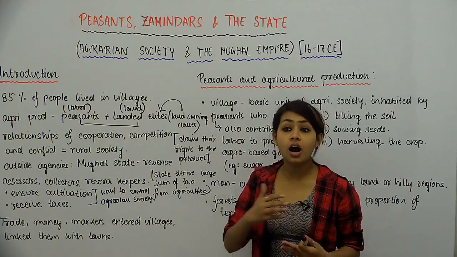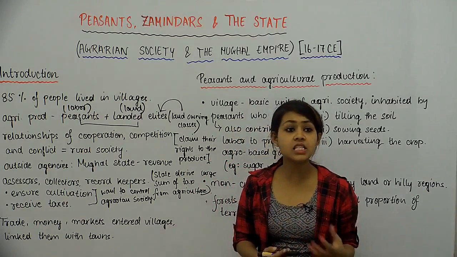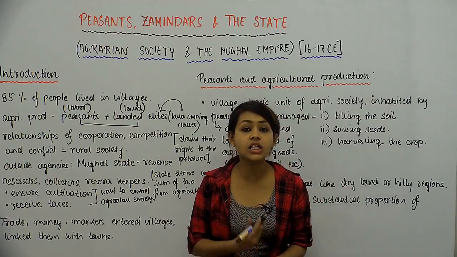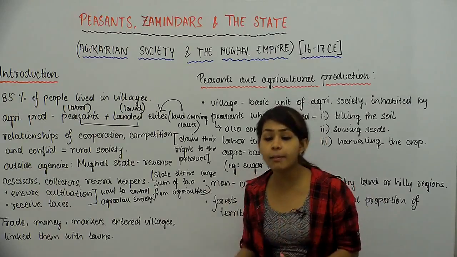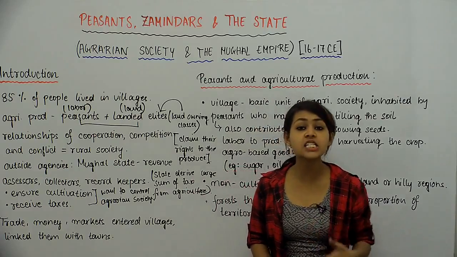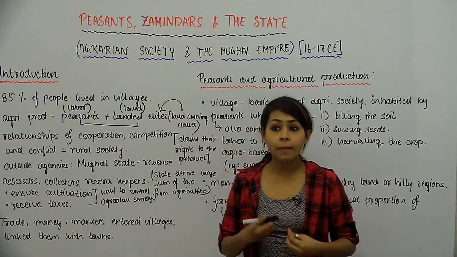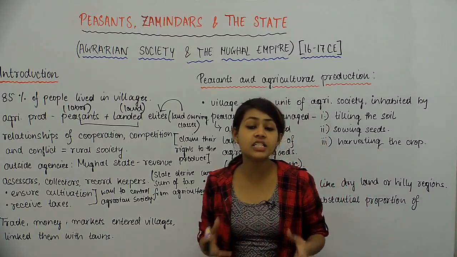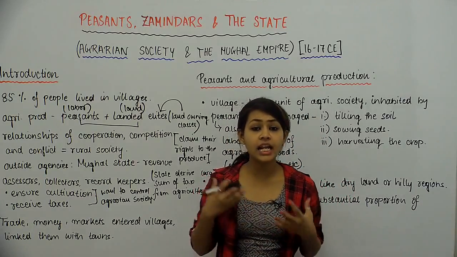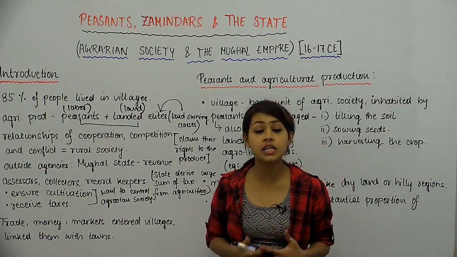So this is how the process happens. Now these places were just filled with people who were trying to cultivate certain crops and fill their bellies with it and sell some of it in the market so that they can earn some money. But then as this process continued, money started pouring into these villages, and now we see this sudden commercial activity in the villages. These commercial activities help these villages get linked with towns. It sort of increased connectivity with other areas because of all these commercial practices.